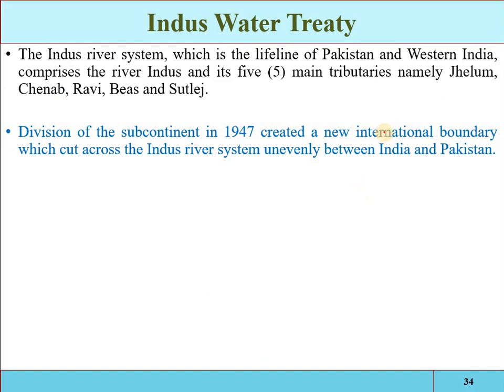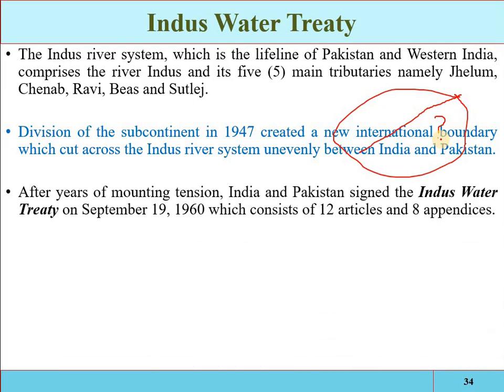First there was only one boundary, so the whole water was utilized within these boundaries. But after 1947, that was divided into portions. So now what would you do with the water, how much water will be utilized by which country? That was the problem. So after a year of mounting tension, India and Pakistan signed the Indus Water Treaty on 19 September 1960, which consists of 12 articles and 8 appendices.